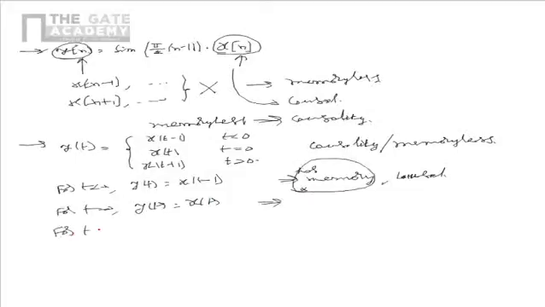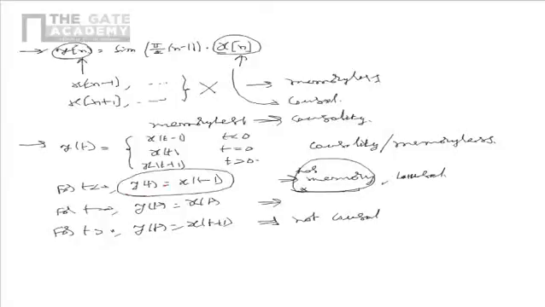But for t greater than 0, y of t is equal to x of t plus 1. So in this case, the output at any instant depends on the future inputs, and the system is not causal. And also we found that it already has memory. Now the question is if it is anti-causal. The system is not anti-causal as it depends on the past inputs for t less than 0.